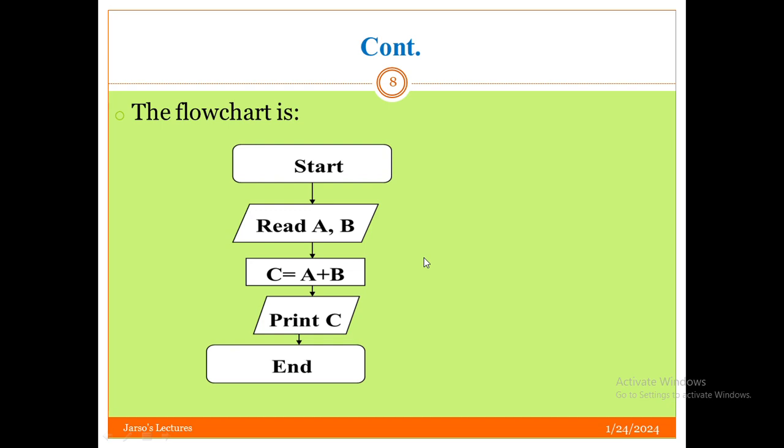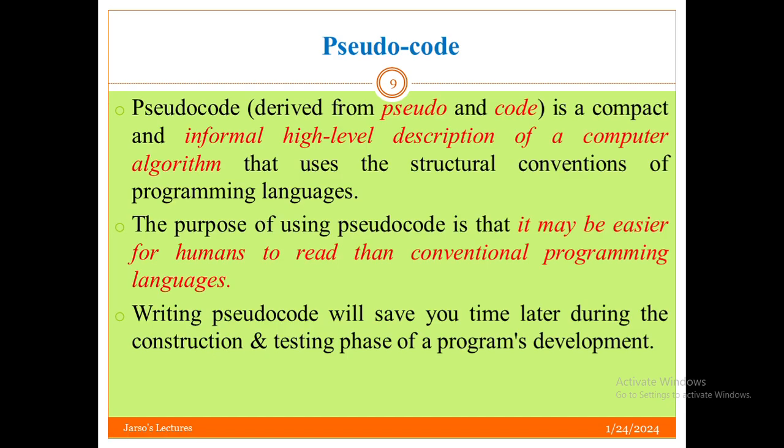Let us proceed with the next, which is pseudocode. The other one is pseudocode. Pseudocode is not the same as a flowchart. A flowchart uses diagrams, geometric shapes, to represent the steps within our algorithms. Unlike this one, pseudocode uses just English statements, English sentences, to describe the step-by-step process of our algorithms.